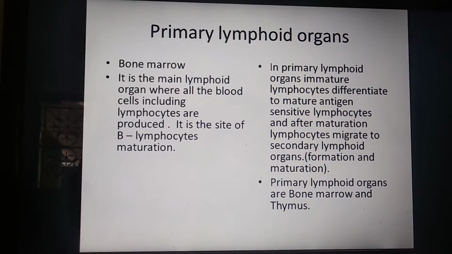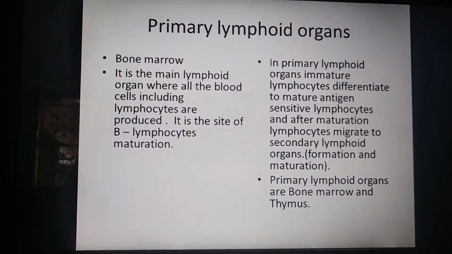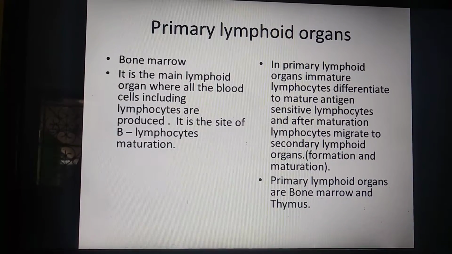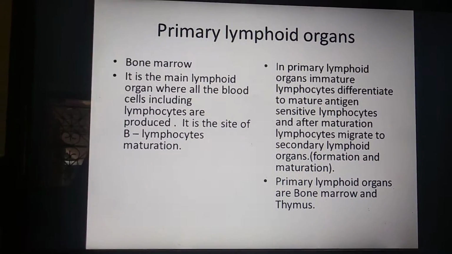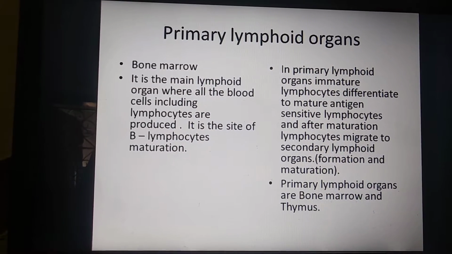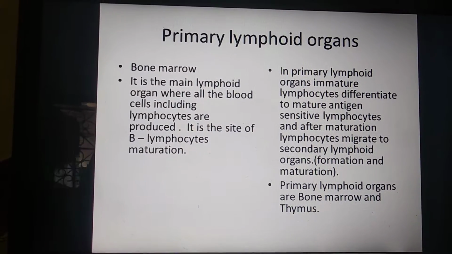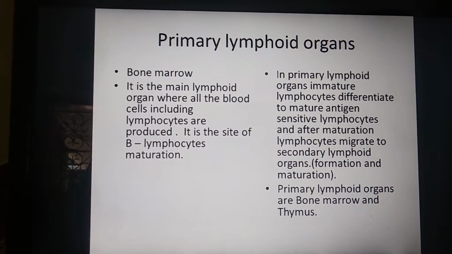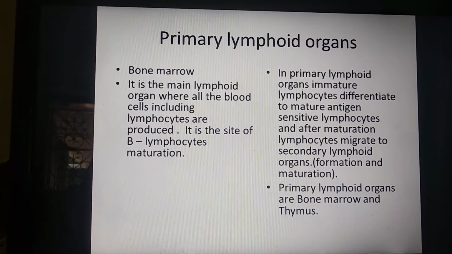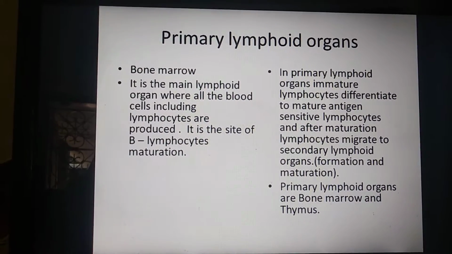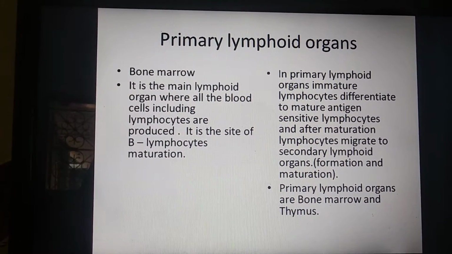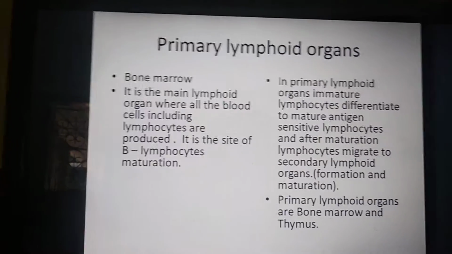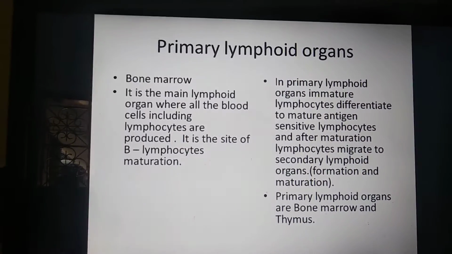Here blood cells means WBC, RBC and thrombocytes. It is the site of B lymphocyte maturation. It is mainly useful for B lymphocyte maturation.